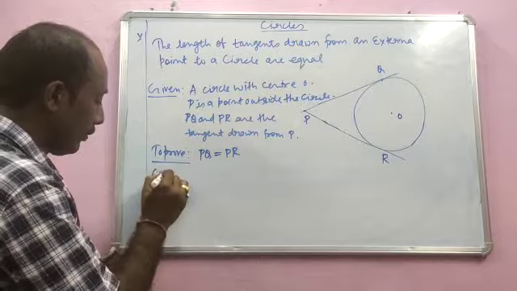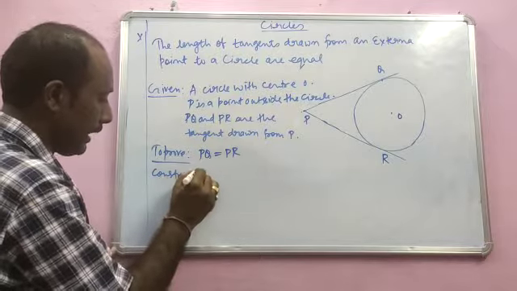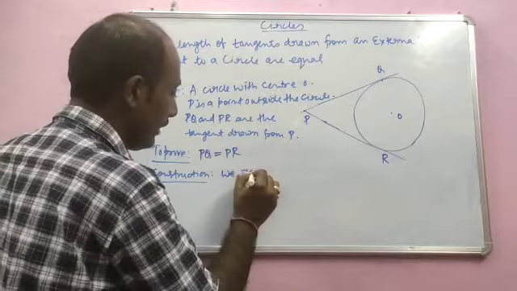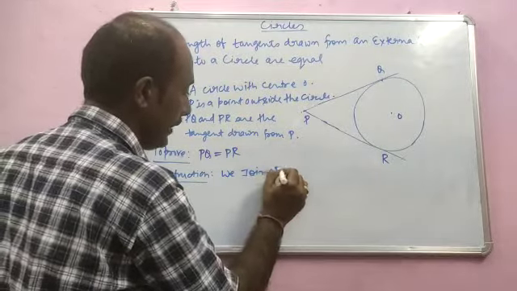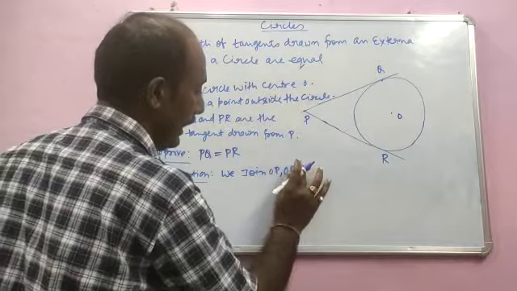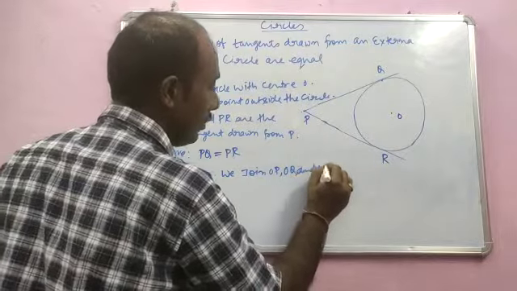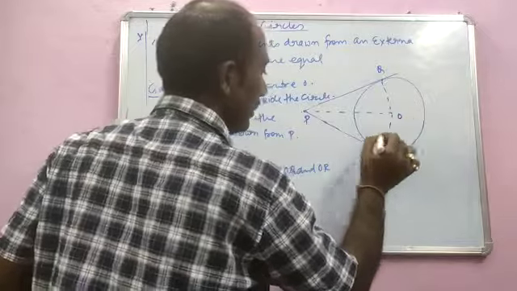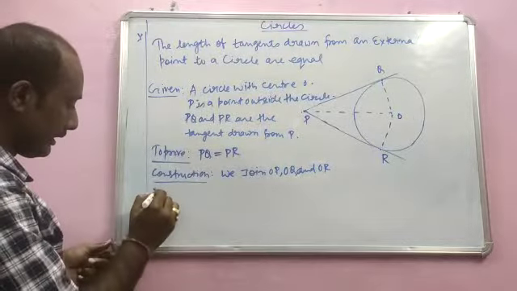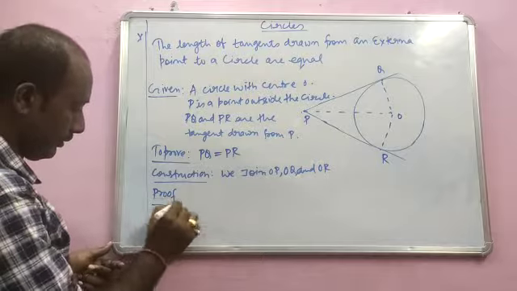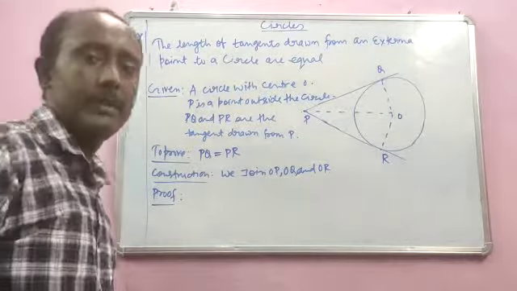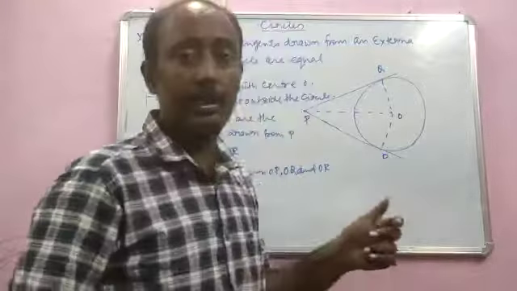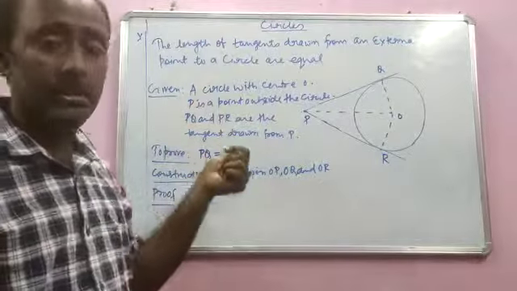And in order to prove, we have to do construction part first. What we will write in construction? We join OP, OQ and OR. We'll join these 3 points, OP, OQ, OR. And the proof part is very easy. As I told you, in proof part you will first write why these two angles are right angle. That I have explained you just now before this.